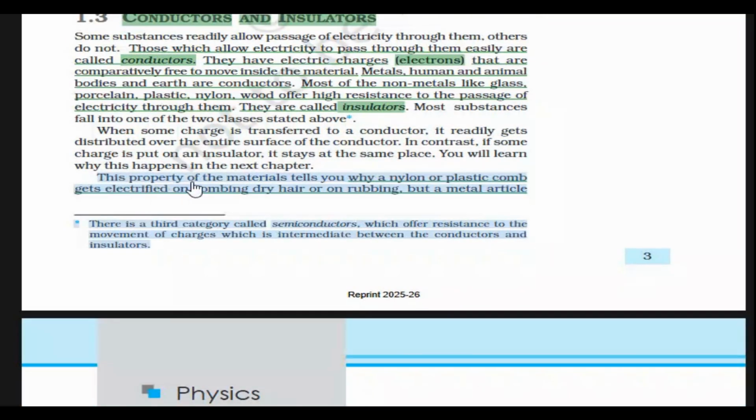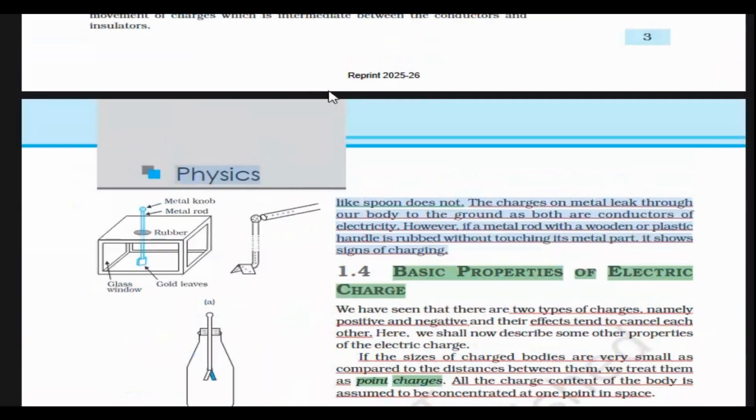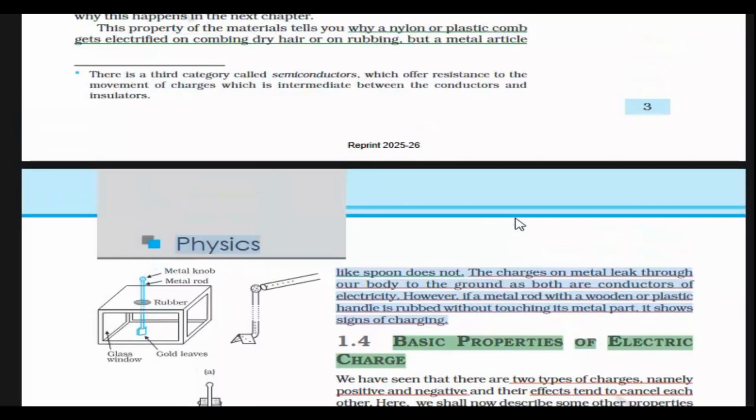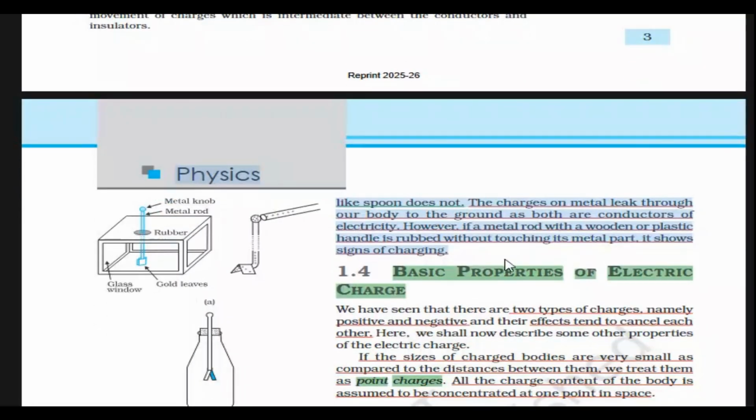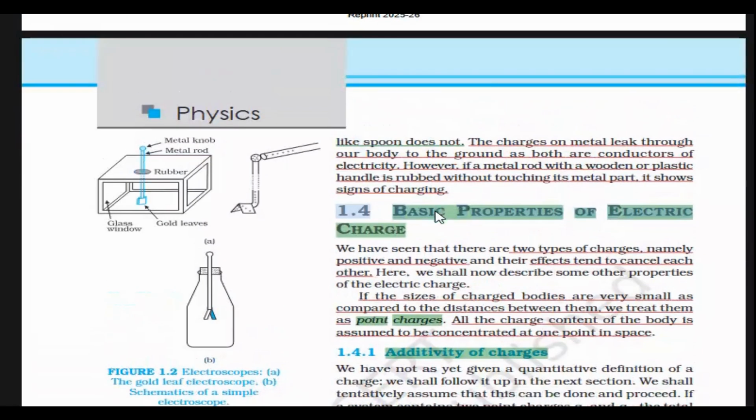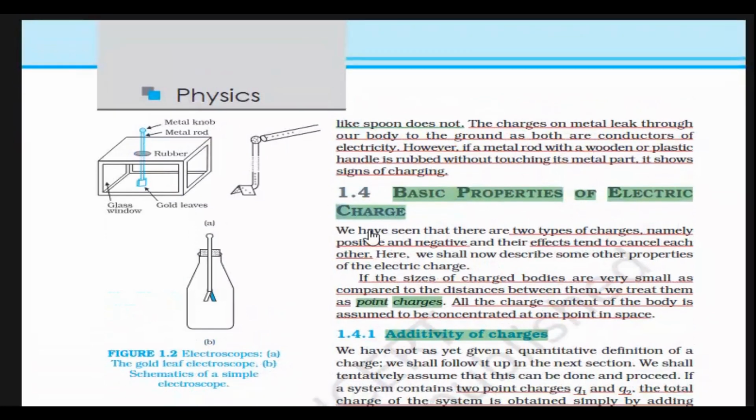This property of the materials tells you why a nylon or plastic comb gets electrified on combing dry hair or on rubbing, but a metal article like a spoon does not. There is a third category called semiconductors, which offer resistance to the movement of charges which is intermediate between the conductors and insulators. The charges on metal leak through our body to the ground as both are conductors of electricity. However, if a metal rod with a wooden or plastic handle is rubbed without touching its metal part, it shows signs of charging.